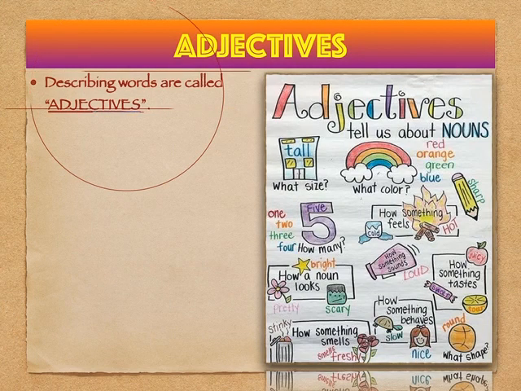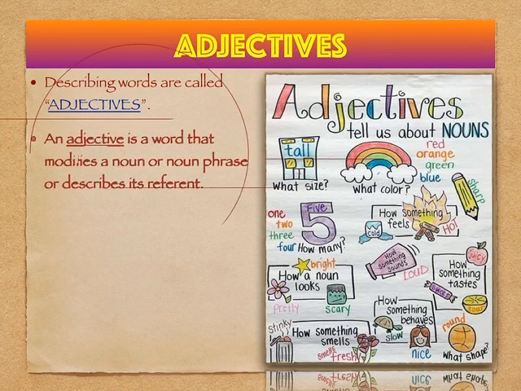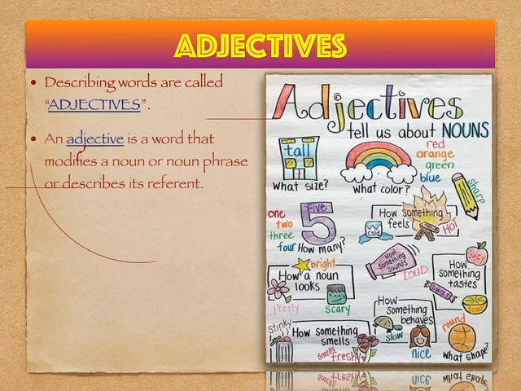We have already studied what are describing words. Describing words are the words that describe the noun or the pronoun given in the sentence, and these describing words are called adjectives. So, an adjective is a word that modifies a noun or a phrase or describes its referent. It means that the word adjective talks more about the noun or the pronoun. It gives more information about the noun or the pronoun in the sentence.